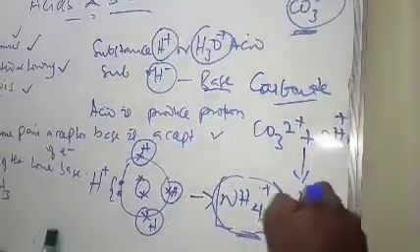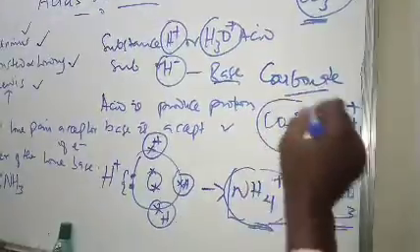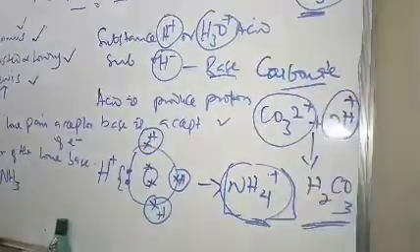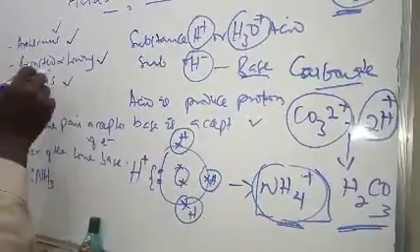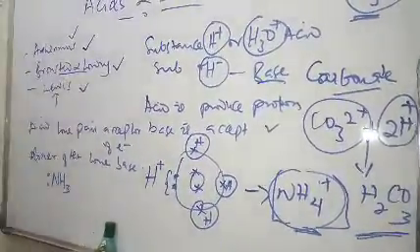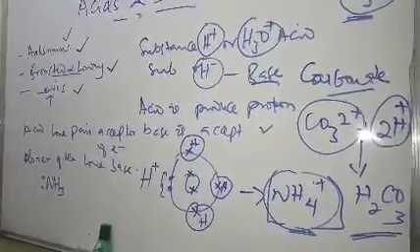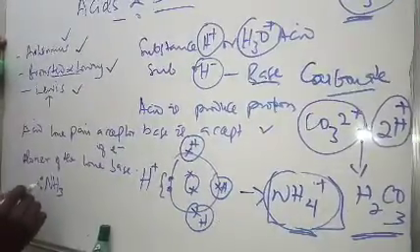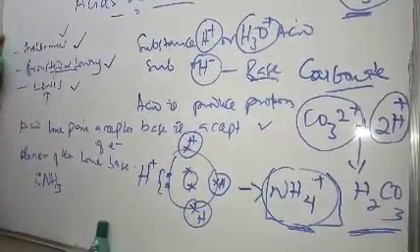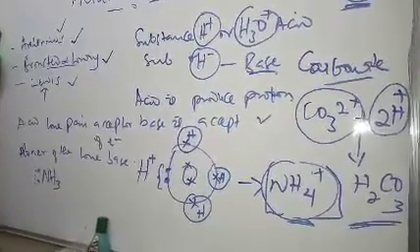Hence, this one is the base because it can easily accept a proton, according to Bronsted and Lowry. And Professor Lewis, on his own, chose to define acids as an acceptor of a lone pair of electrons and a base as a donor of a lone pair of electrons.